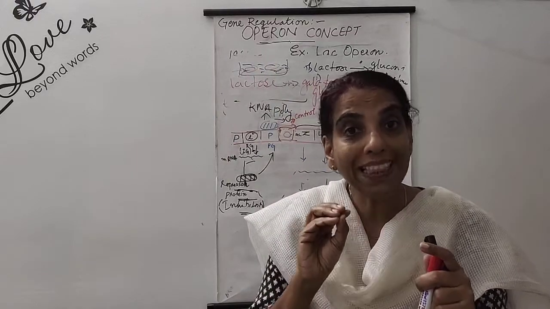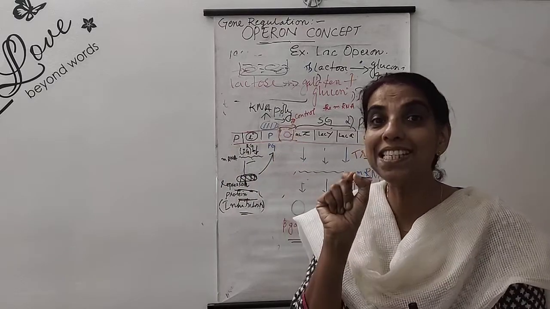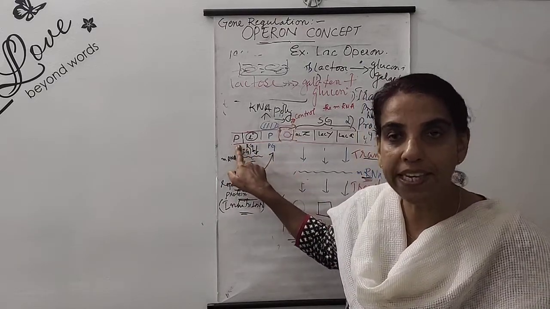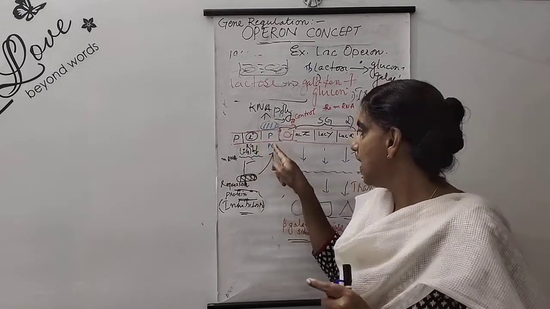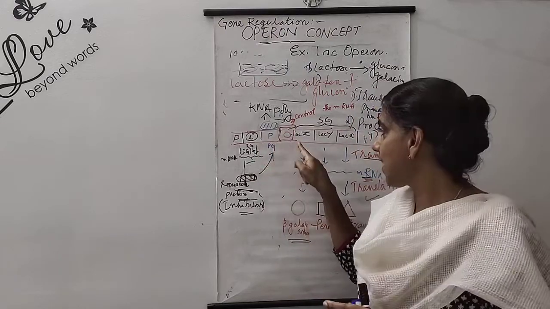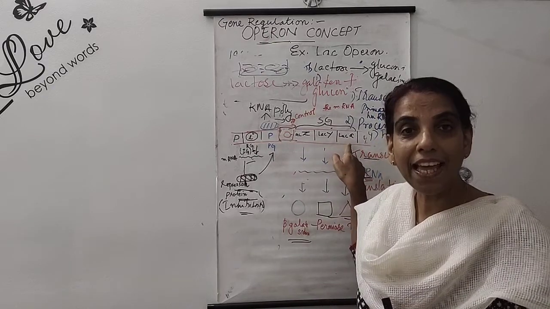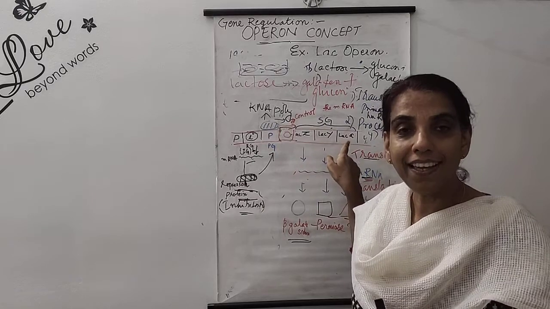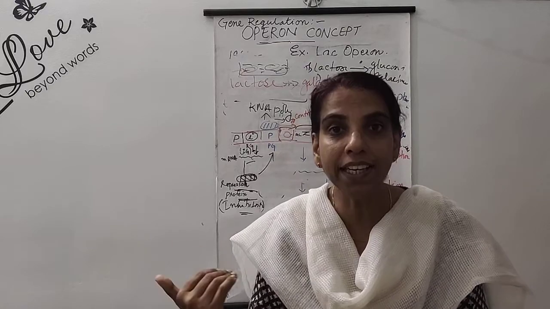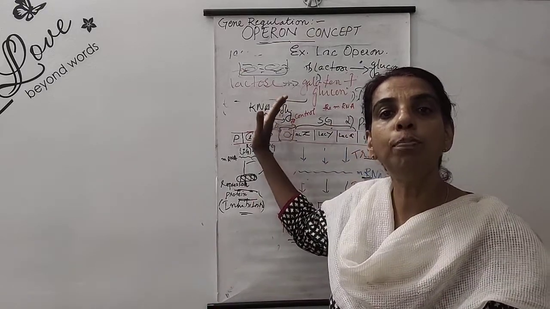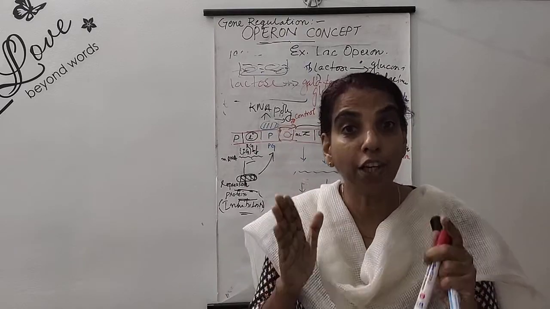When they analyzed the operon, they could see that there are so many cistrons, so many segments. Segment number 1 is P, segment number 2 is I, all represented by alphabets. Segment number 3, again P. Segment number 4, the O. Then so many segments like Z, Y, A. All these segments work in a systematic and coordinated way. As a result, the whole protein synthesis takes place in a regulated way.